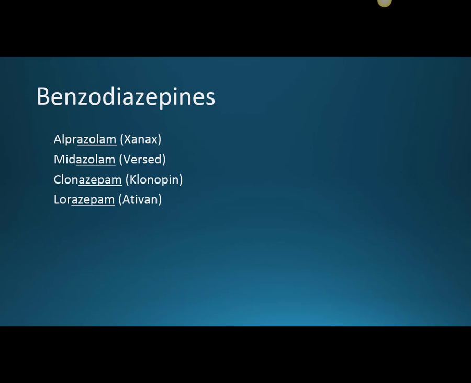They were also high risk for abuse, and they had a lot of drug-drug interactions through the liver and different enzymes that metabolize drugs. Now benzodiazepines are a lot better, and we use them more often because they only have a finite ability to depress the central nervous system, so there's less of a chance for respiratory depression. That makes them a little bit safer, and there are a lot fewer drug-drug interactions.